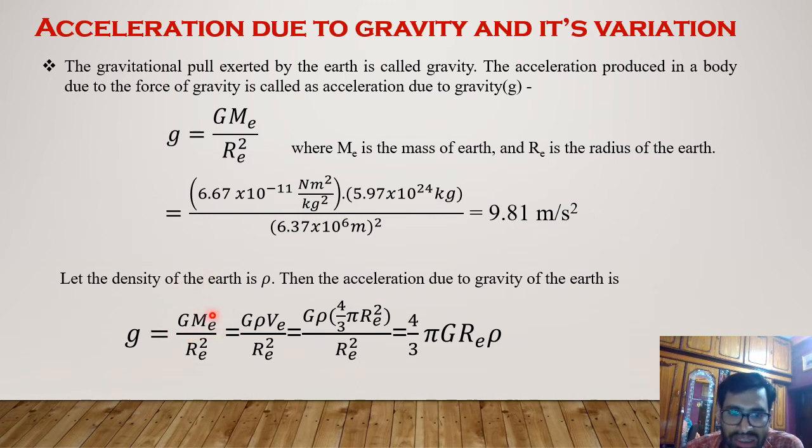The mass of the Earth is density into the volume of the Earth. Earth is a sphere, and the volume of a sphere is 4 by 3 pi r cube, so it becomes 4 by 3 pi G RE rho. This is a very simple thing.